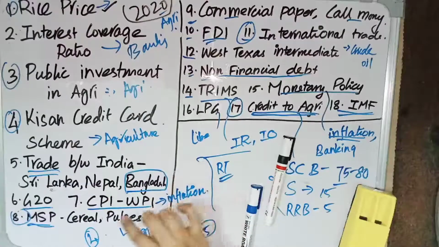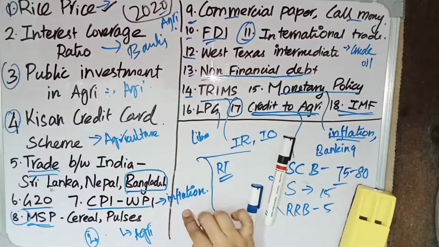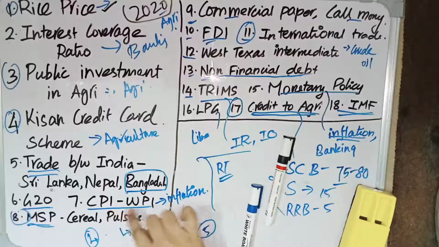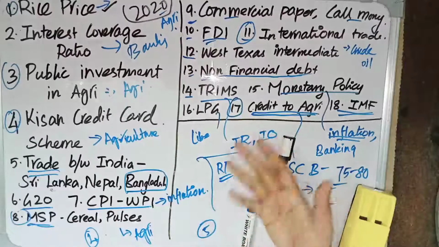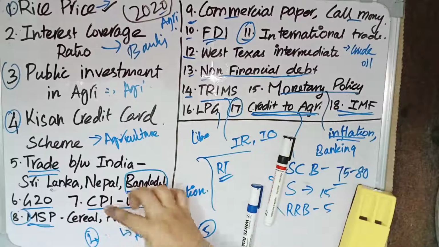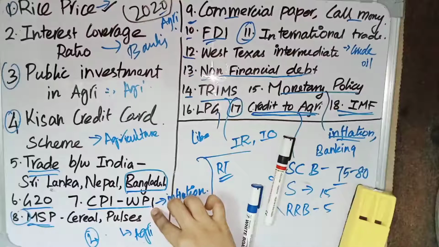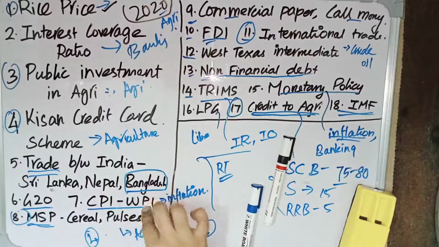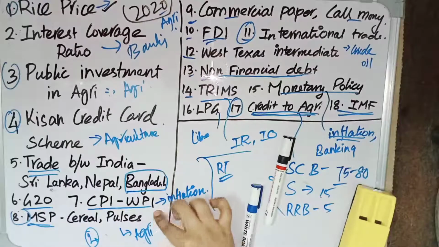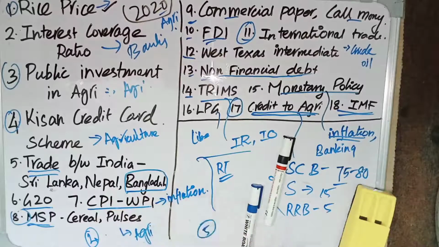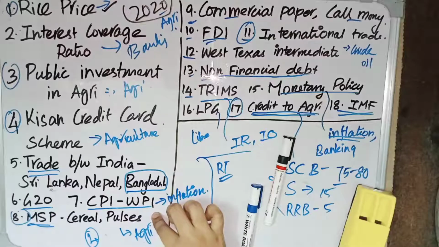And the seventh one is CPI, WPI. It is from inflation. These are the measures which are used to calculate inflation. Consumer price index and WPI, wholesale price index. See what it is. This is an often asked question. From inflation, CPI and WPI is often asked. So give focus to these stuffs.